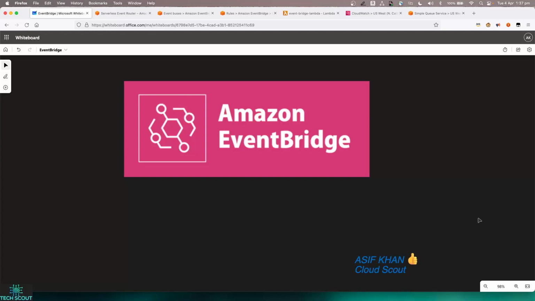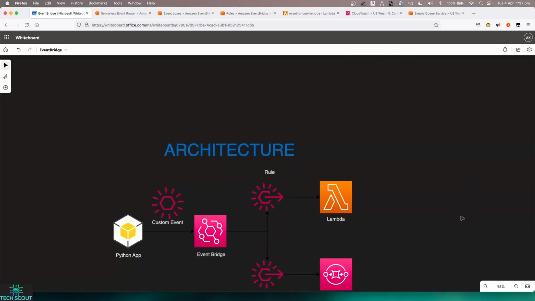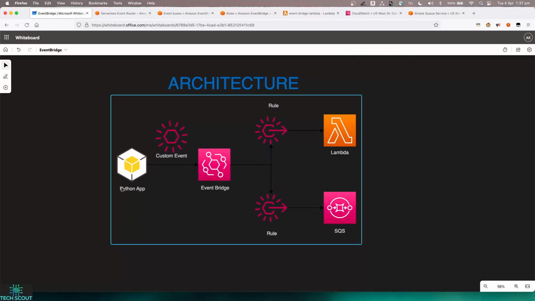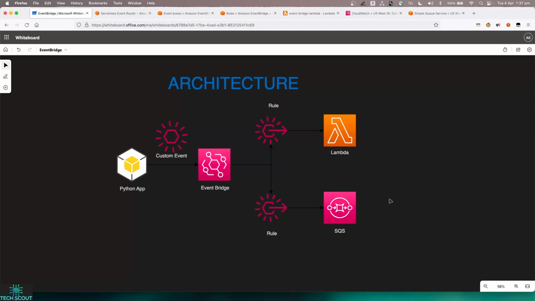On the implementation side, in today's session we will first look at the console experience of EventBridge, but we'll also run a demo. I'll quickly run you through it. It's a simple demo implementation. I have a Python code, which is my client, instead of an AWS service or a SaaS application. From there I publish a custom event, and that custom event goes into the EventBridge bus. From the bus, I have connected two rules. One rule sends the event to a Lambda target. The other rule sends the event to SQS. So it's very simple in that sense, but this is the end-to-end flow of my current demo.